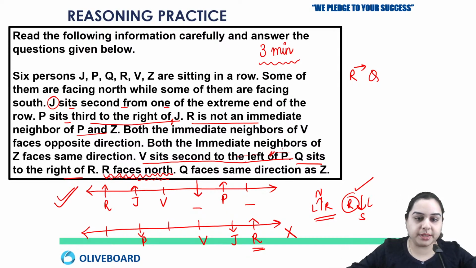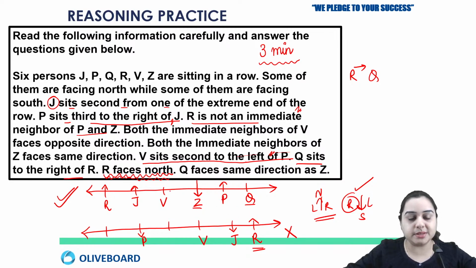Okay, so accordingly we can make Z here and Q here. So this is the solution for you. And here you have to see one more thing. We are just left with the facing. So the facing of V should be north and the facing of Q should be south. I hope this is clear to you.